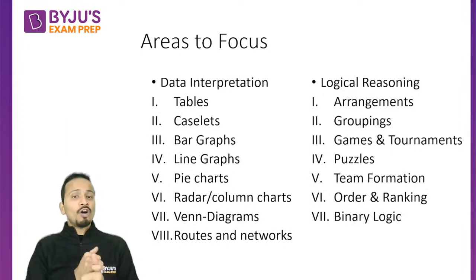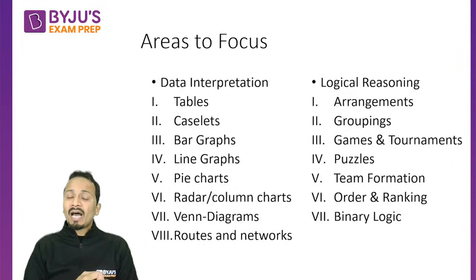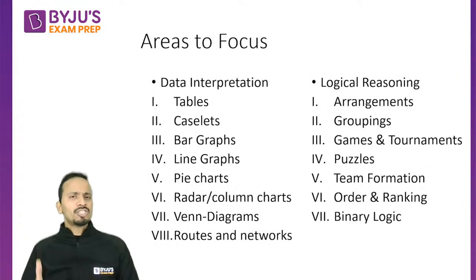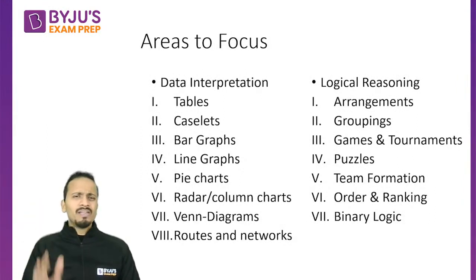It can be in the form of tables, caselets, bar graphs, line graphs, or pie charts. It can be a hexagonal chart, a radar chart, a column chart, a spider chart. So data can be given in any of these forms, which will be followed by questions.